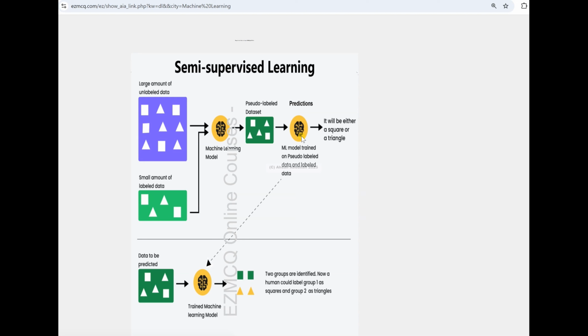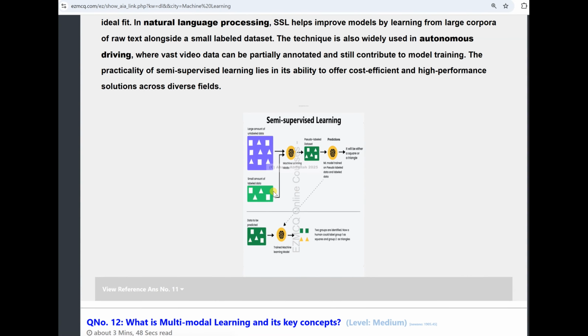Now this model is trained on pseudo label data, and of course labeled data also. So what we do in semi-supervised learning is that we have this data which needs to be predicted and classified, and we have this trained machine learning model that has been trained on the pseudo label data and the labeled data also. Based upon which it classifies, and then a human ensures that this classification is correct. So you see that we have reduced the complexity of the problem and the cost of the problem also, more or less without compromising the quality of the results.